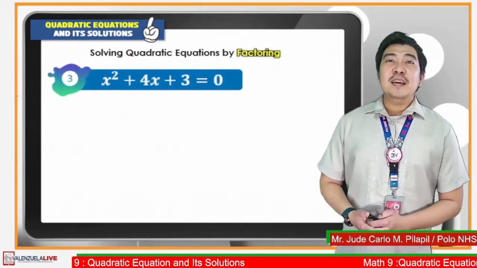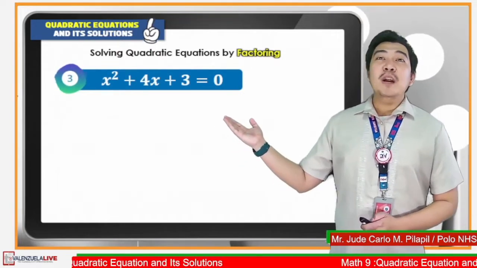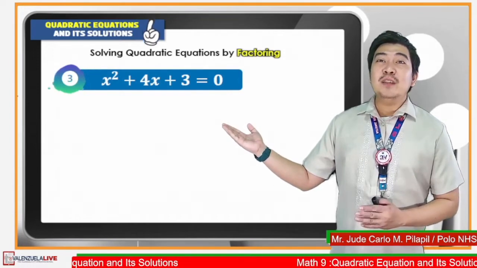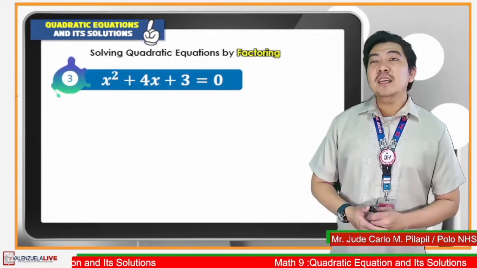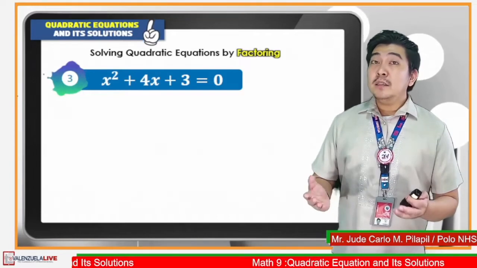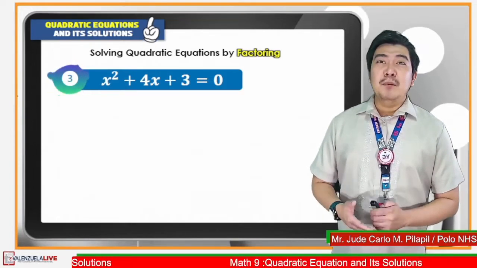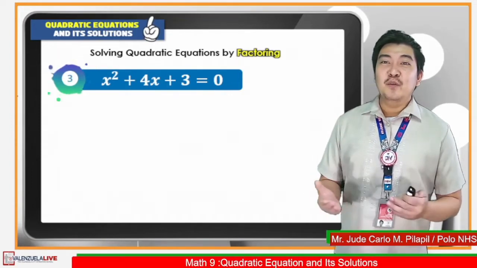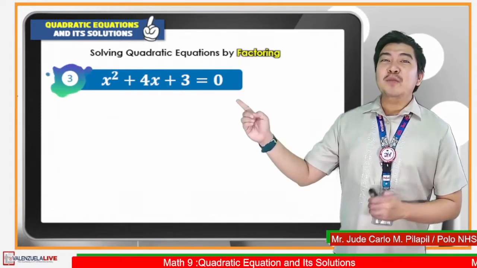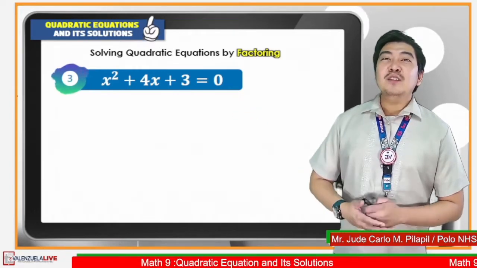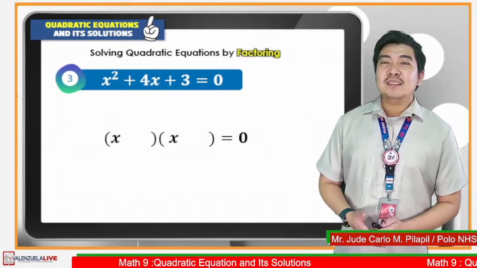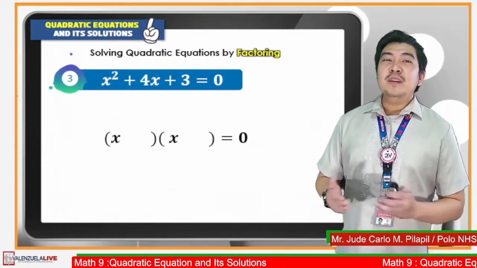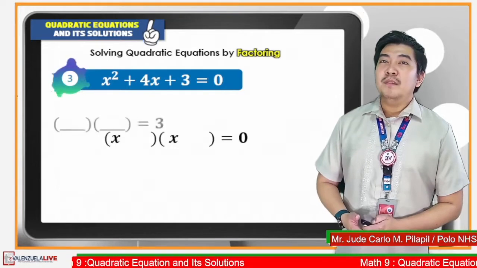Let us have another example. x squared plus 4x plus 3 is equal to 0. This is the third equation that we identified as quadratic equation. In this case, CMF is not applicable, but rather we will use factoring general trinomial. So first, we get the factored form of the given equation. The factors of x squared are x and x. Next, think of factors of 3 that will give us the sum of 4.